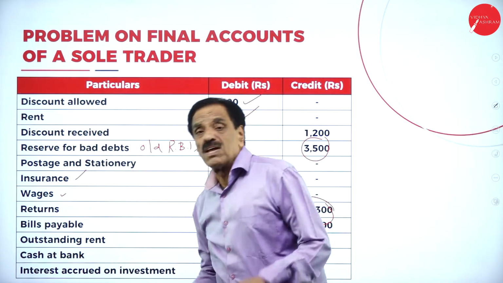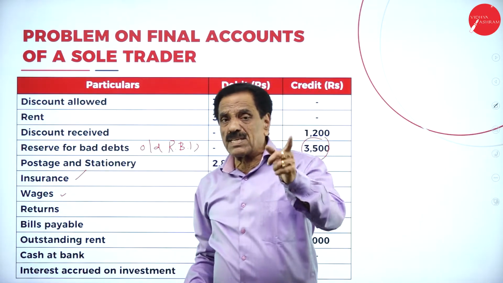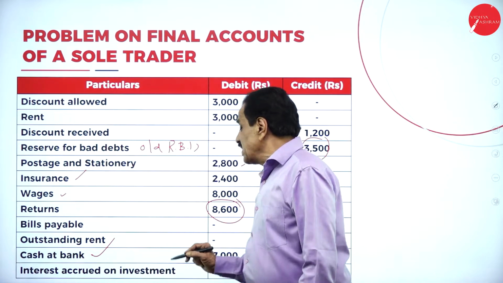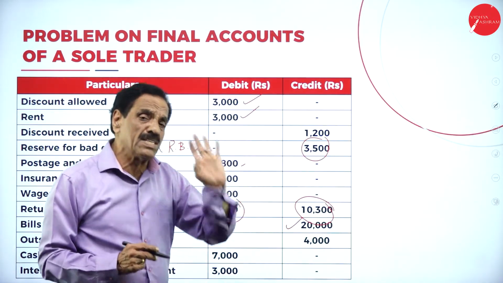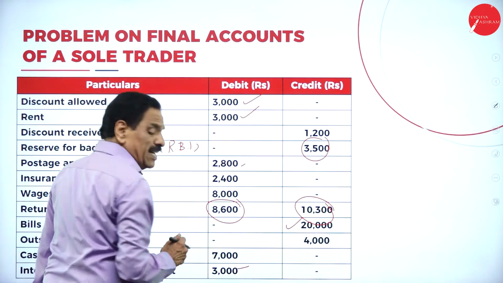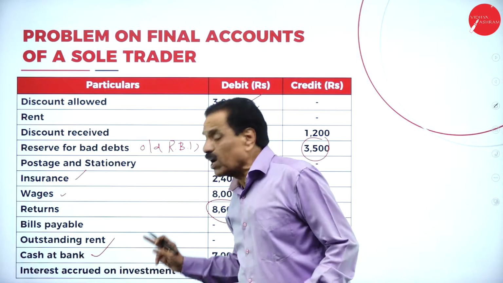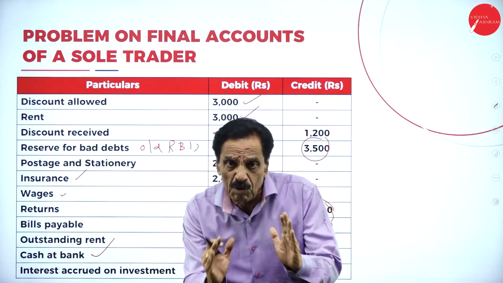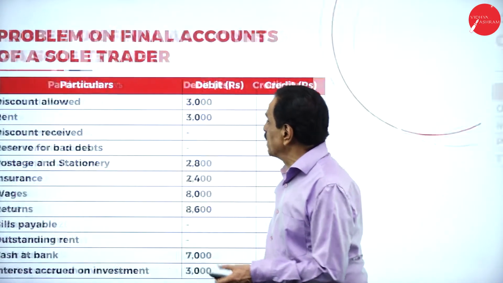Where it is now, it is in the trial balance. Directly it will come on the liability side of the balance sheet. Cash at bank is an asset. Interest accrued on investment. Accrued means to be received. To be received is an asset. Directly it will come on the asset side of the balance sheet. Accrued means receivable. Directly it will come on the asset side of the balance sheet.